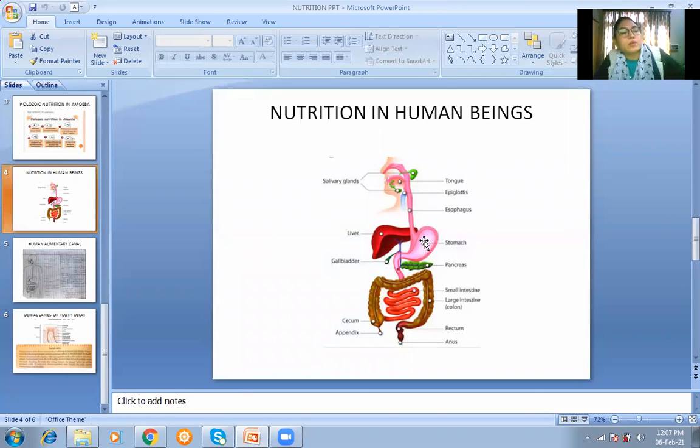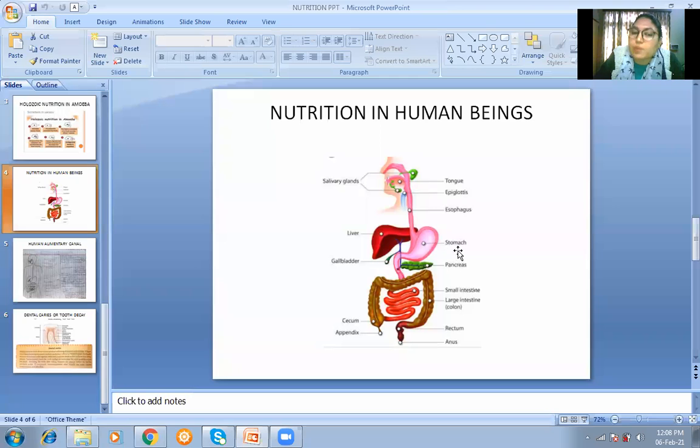So now what will happen? You know that stomach secretes gastric juices. So which gastric juices are secreted by stomach? Stomach secrete करता है three gastric juices, that is HCl, mucus, and one enzyme, that is pepsin. ठीक है, so you should know the function of all three. HCl का function क्या है, mucus का function क्या है, and pepsin का function क्या है. So first of all, what is the function of HCl? HCl creates acidic medium for the activation of pepsin enzyme.